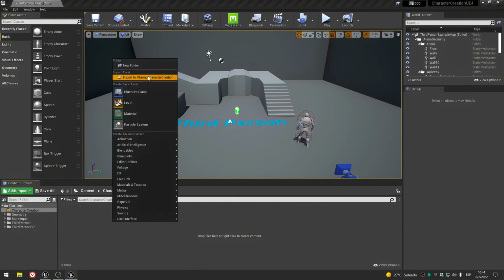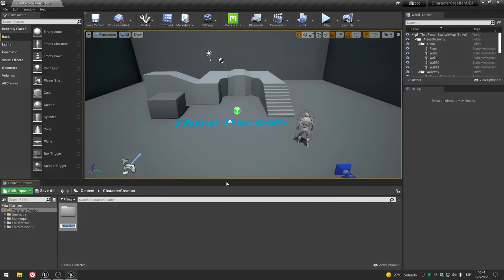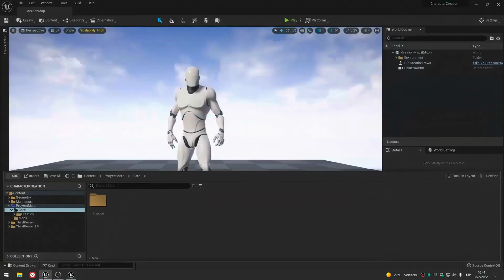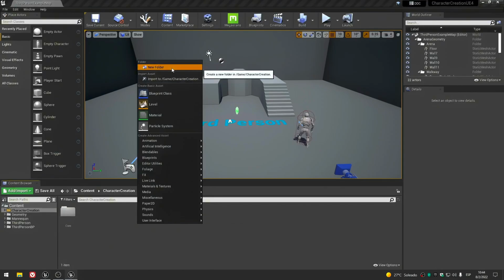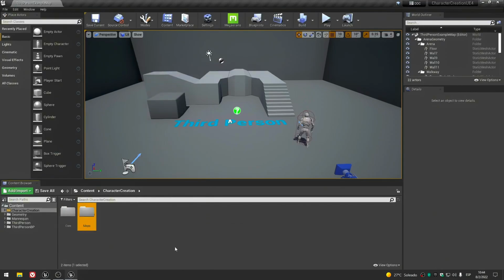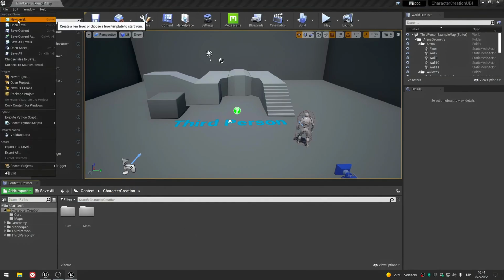Okay, here we're going to create two folders. Let me see in the other project because I want to use the same names. Okay, the name is core and the second is maps. I try to maintain the same folder structures and names between the two projects because it's cleaner that way. In the first one will be located our system, and in the second folder our maps.